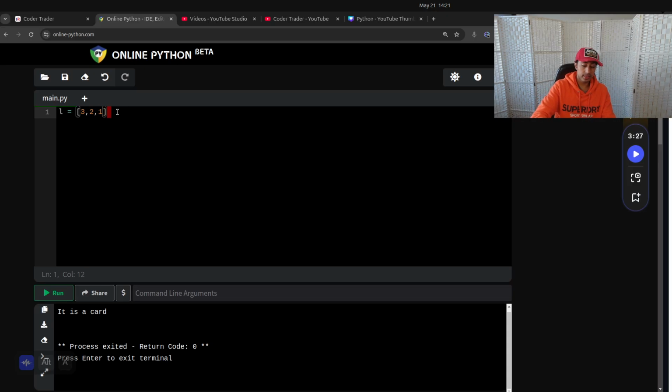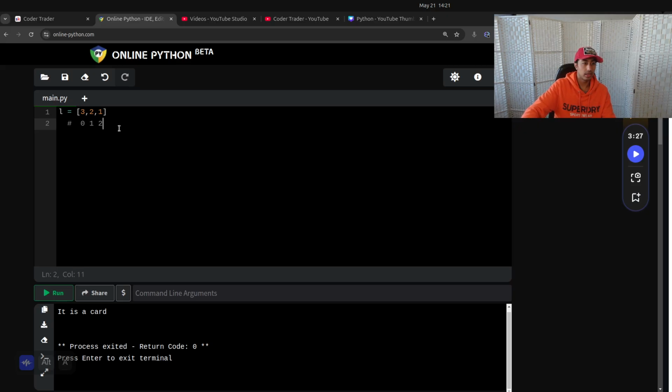The way things work in Python is you index from 0. So this 3 is at index 0, this is at index 1, and this is at index 2, right? Let me just make a comment there.